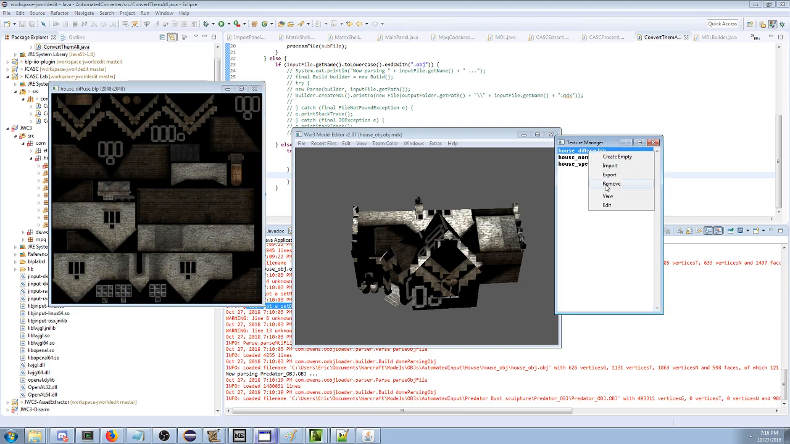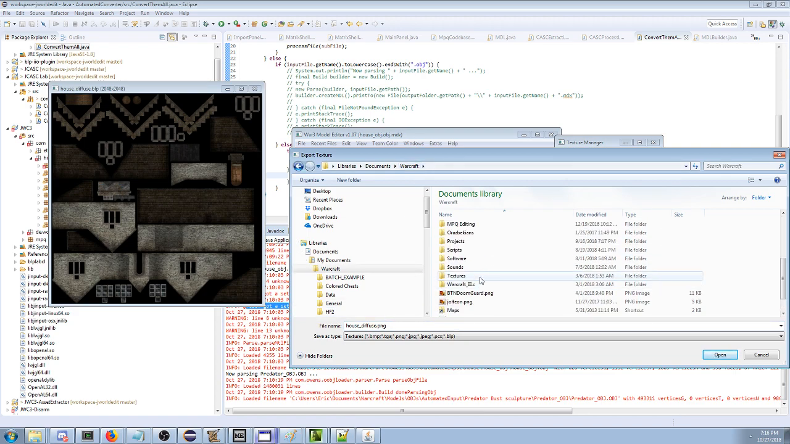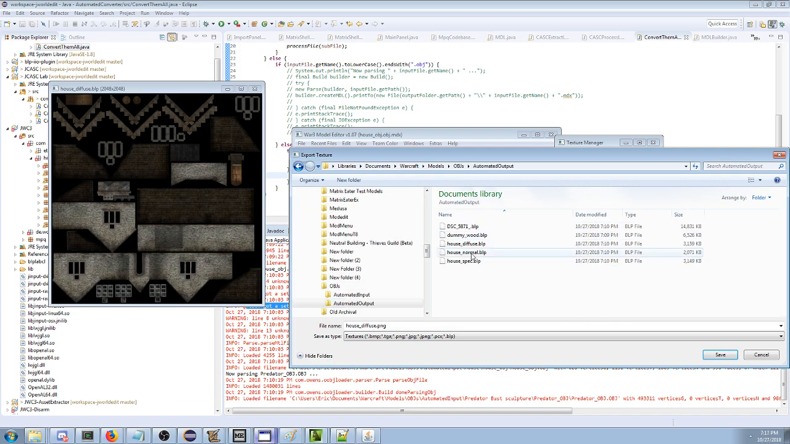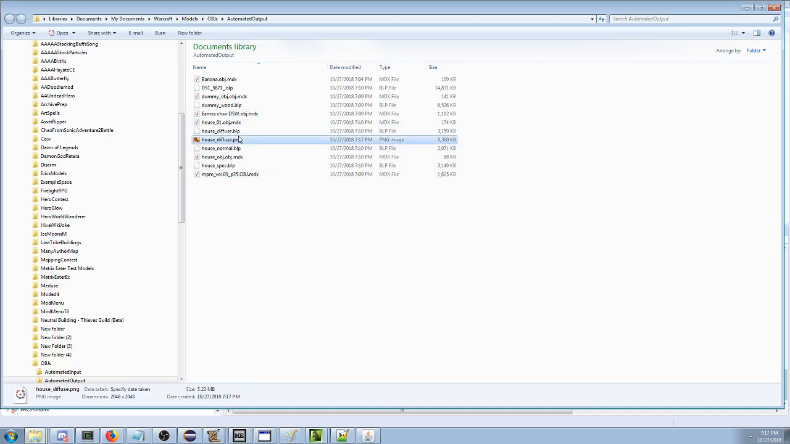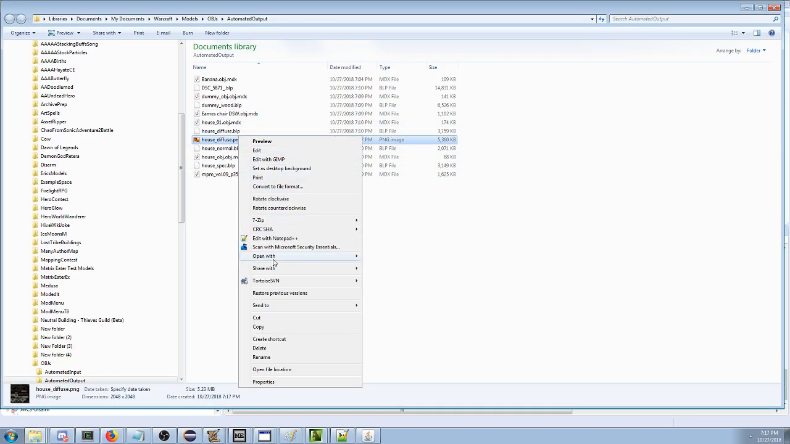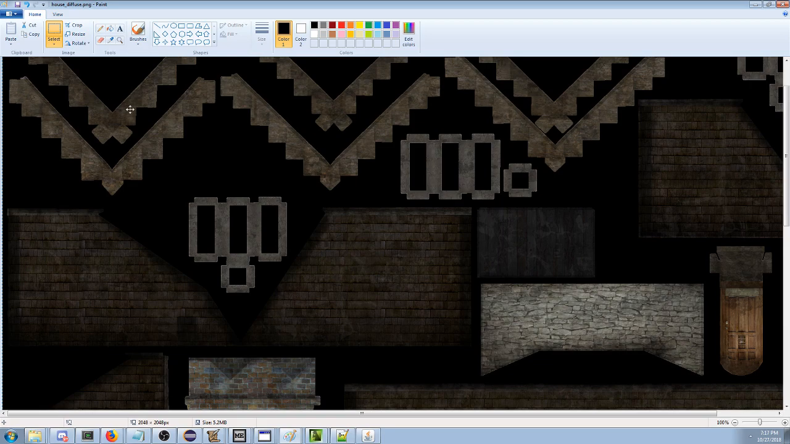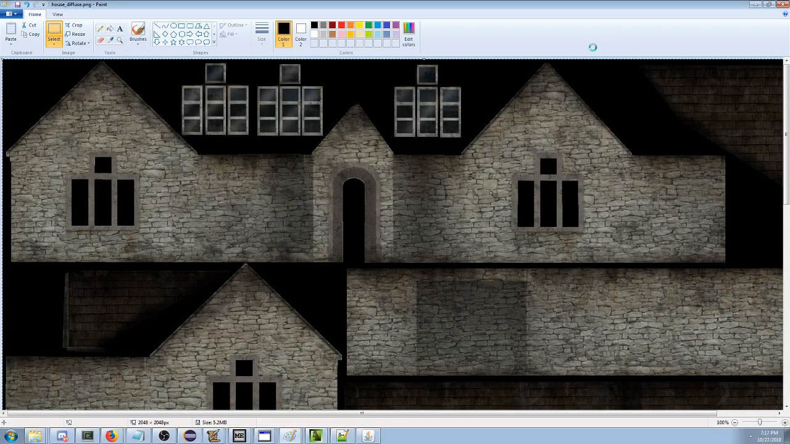Let's export this back. I'm just kind of generally curious. Will it look good if I flip it? Models, OBJs. Okay, there's this diffuse house guy. House diffuse. Let's just open it with paint. And honestly, just flip. Oh, they don't make that. Flip vertical. Yes, they did. Okay, good. Save.